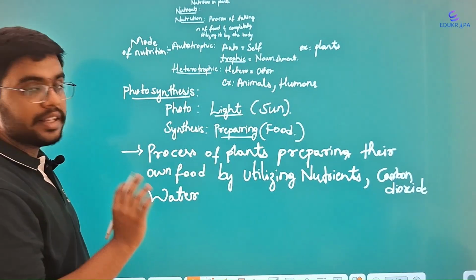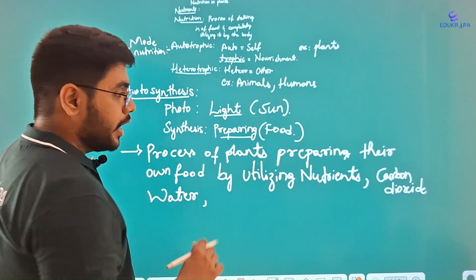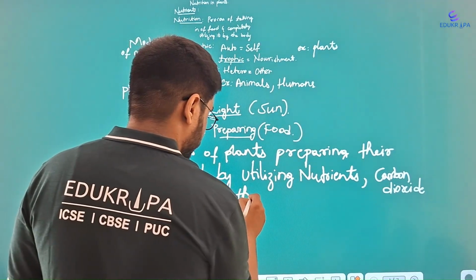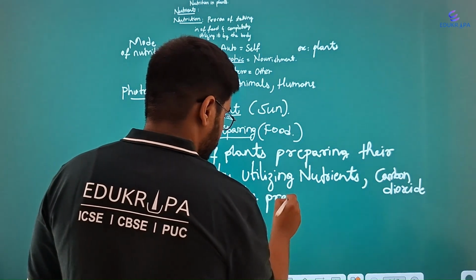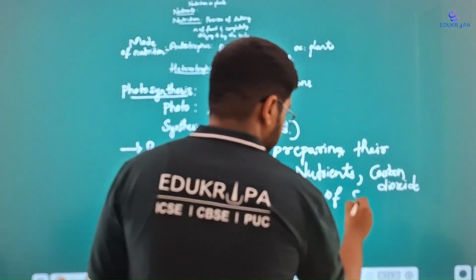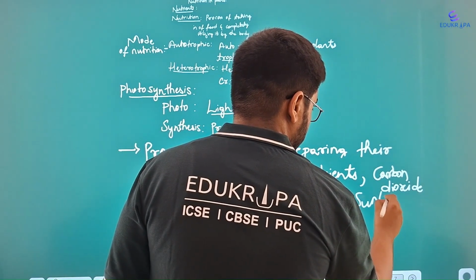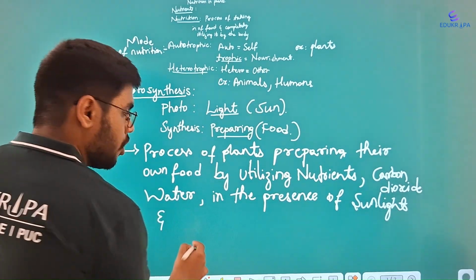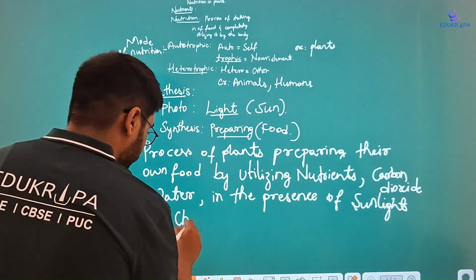This isn't where the definition ends. It also happens in the presence of sunlight and a pigment called chlorophyll.